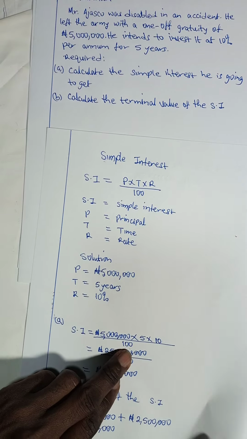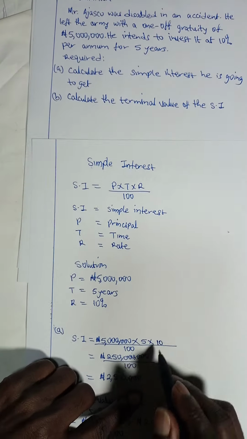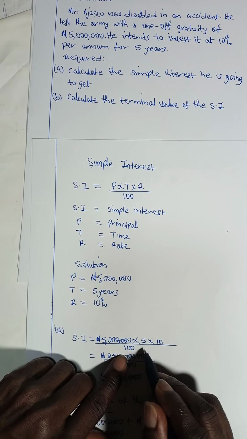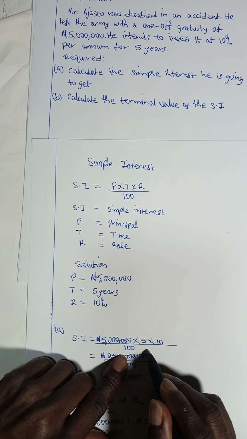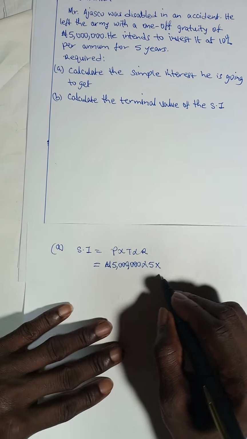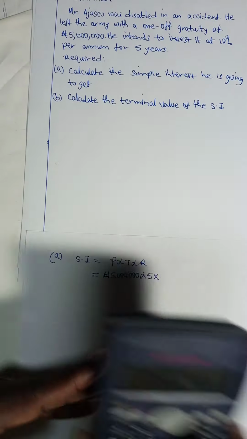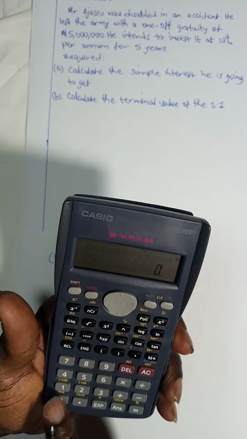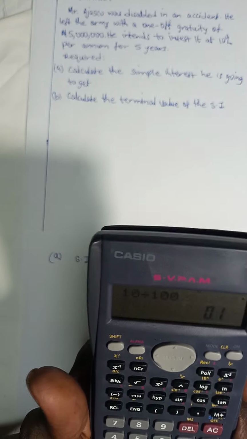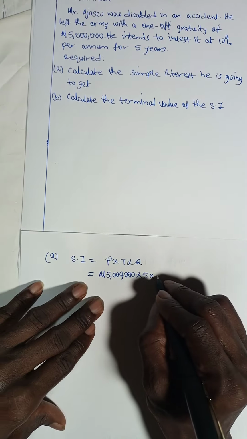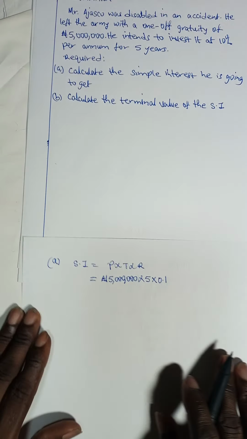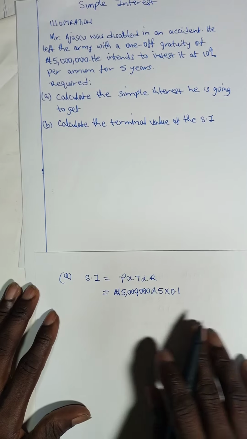So if we divide this 10 by 100 straight, that means that this 100 will no longer be in the formula again. 10 divided by 100. If we use our calculator, we are going to get 0.1. So we will not divide this formula again by 100.